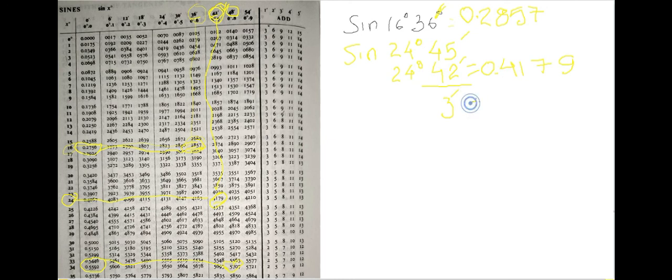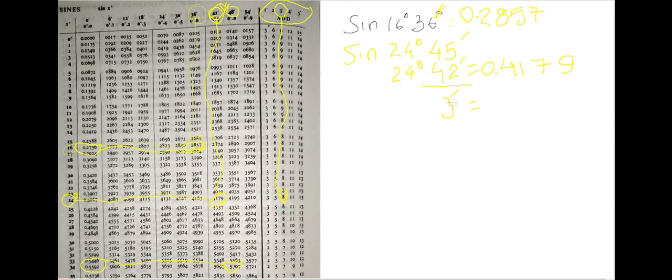Now from where will you take out this 3 minute? For this 3-minute difference, we have to go to the mean difference. Coming back to the table, this is your mean difference: 1 minute, 2 minute, 3 minute, 4 minute, 5 minutes. Since we are looking for 3 minute, here is 3 minute. Now come down straight along this column to the 24 row, and the number that you see is 8. If you come straight, it is 8.